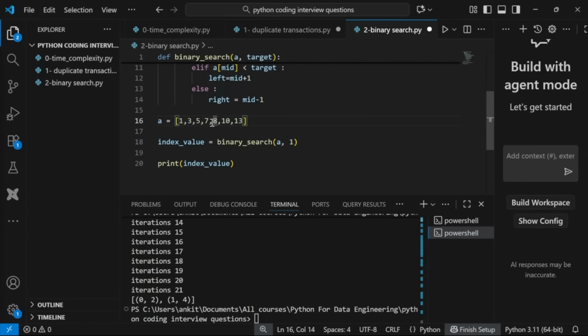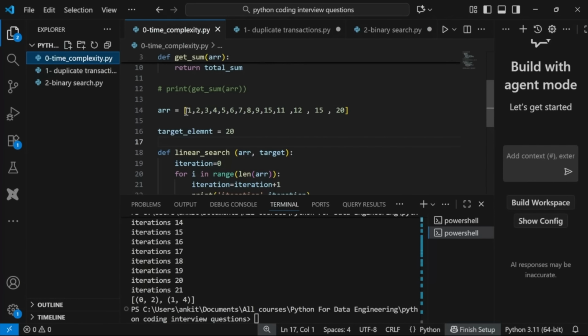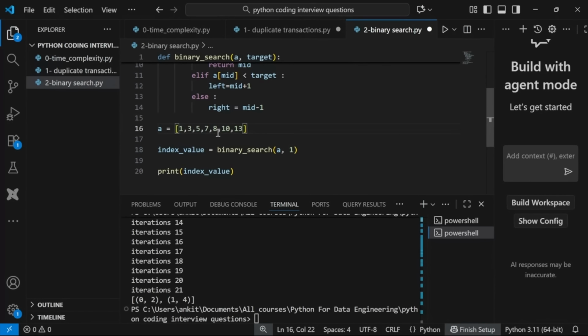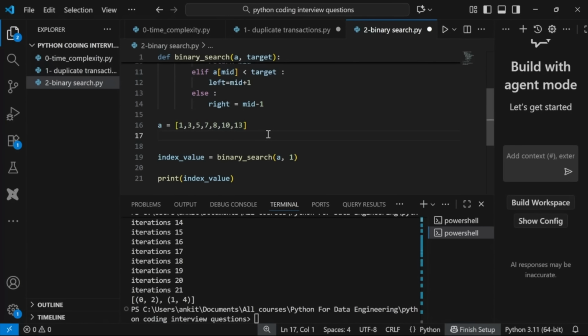Now I want to find an element in this, right? One way is we do a linear search, like whatever we did here. We go to each element and search: first, second, third, and wherever we find it, we are done. But because my data is sorted, I can do a binary search. Right? Now, what is binary search? Let's say someone is telling me to find where is, let's say, 10. So I want the index of 10, right? One way is linear search, we all know. But let's see how we can do it with binary search.